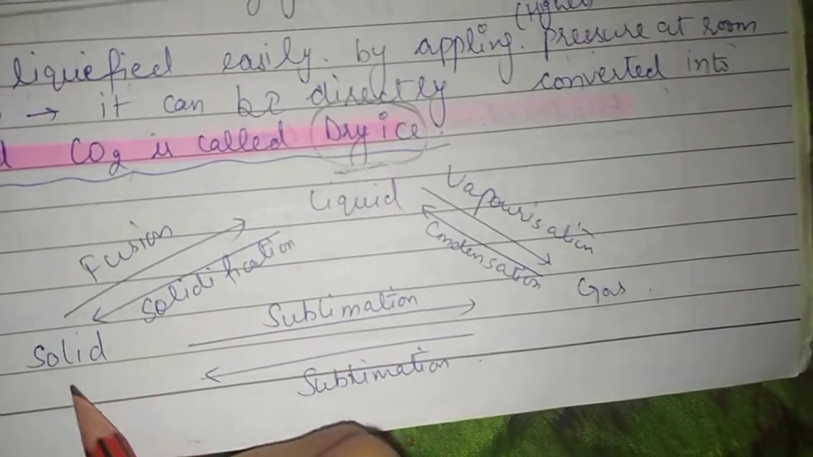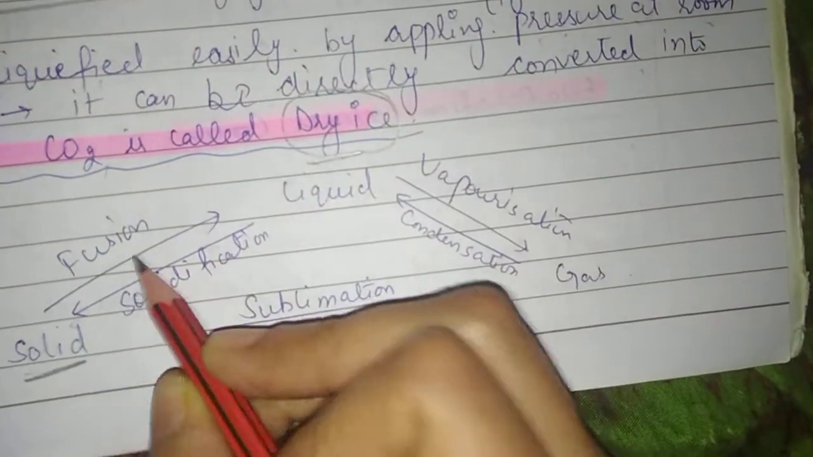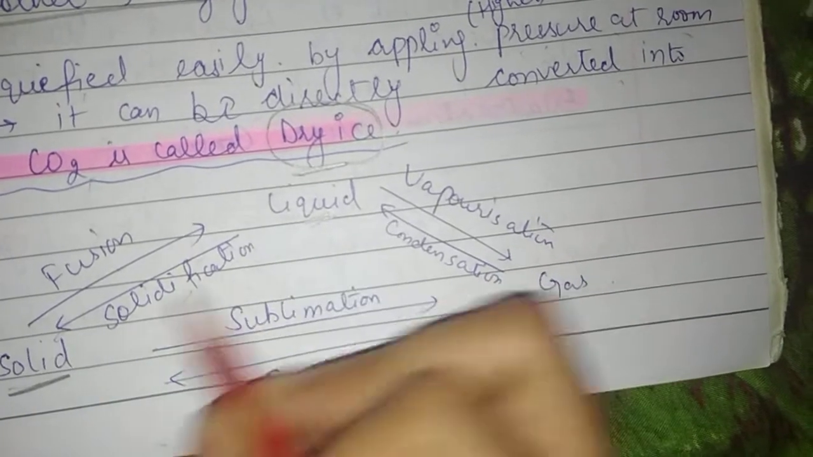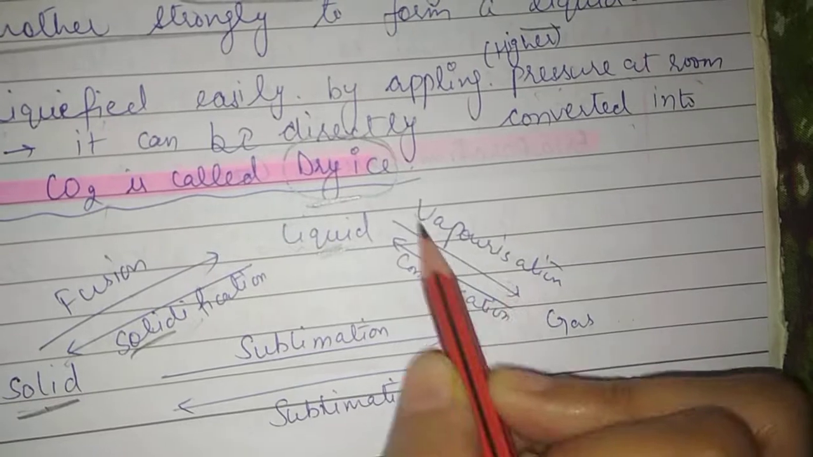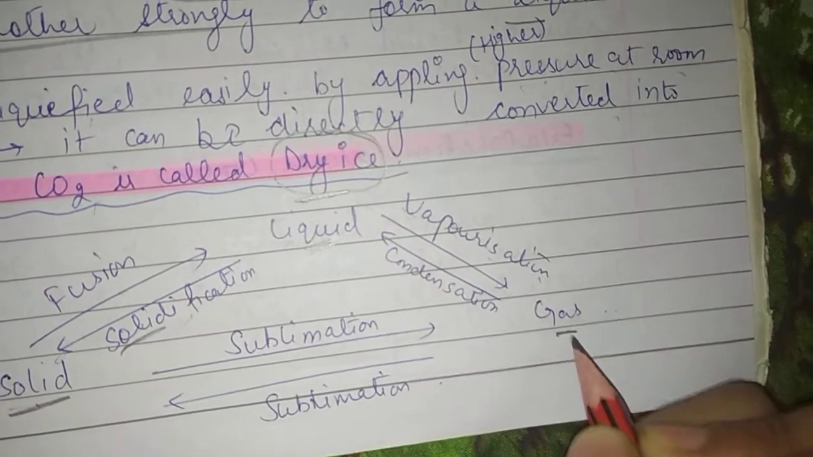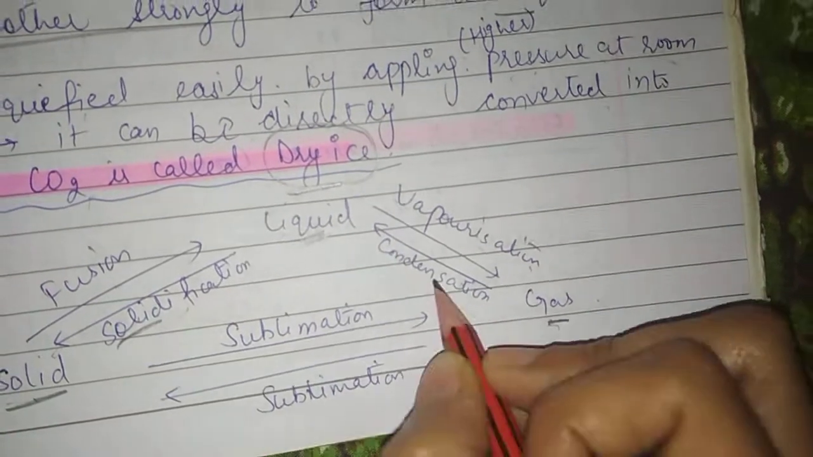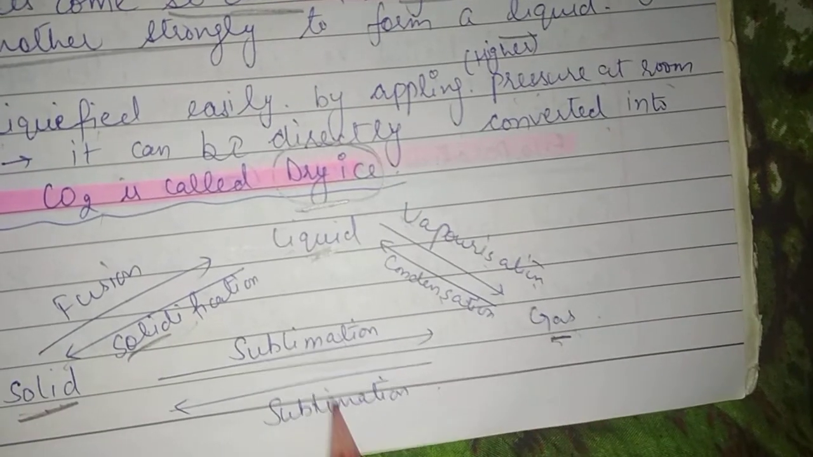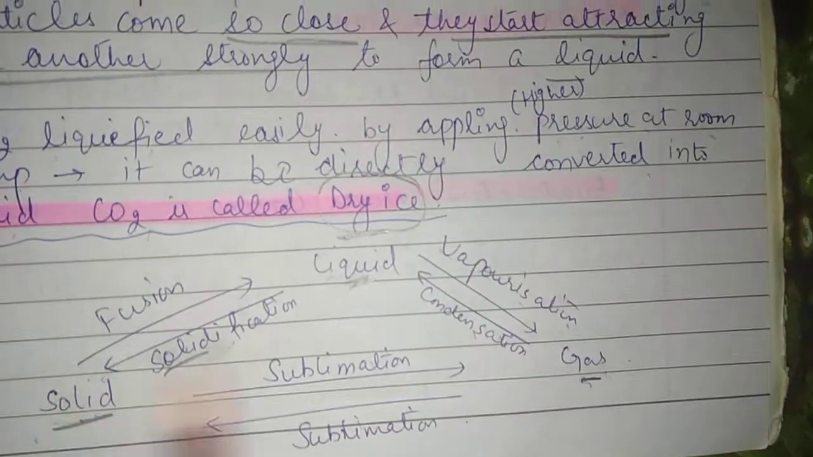So this is the main chart that we have done. Solid, by fusion, converts to liquid. Liquid, when it solidifies, converts into solid. Liquid, by vaporization, converts into gas, and when gas condenses, it converts into liquid. And solid, when it sublimes, converts into gas, and gas, when it sublimes, converts into solid.